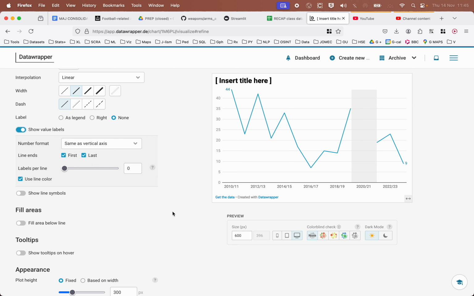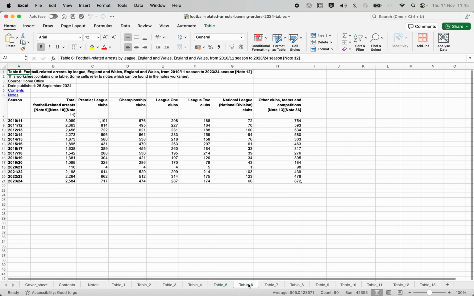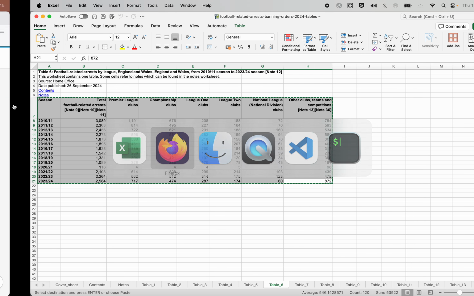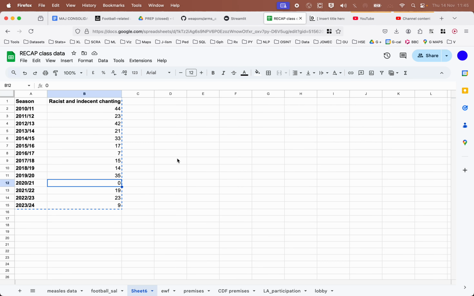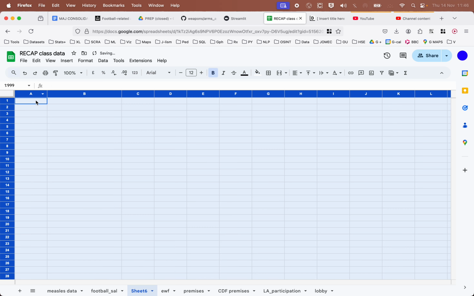Then our next, use Table 6, arrests by league. Get a total figure for arrests from 2010 to 2023. Okay, so this is Table 6. I'm going to copy this again and paste it into Sheets. When you click on this little box here, it selects everything, and we can just backspace and that will delete everything.